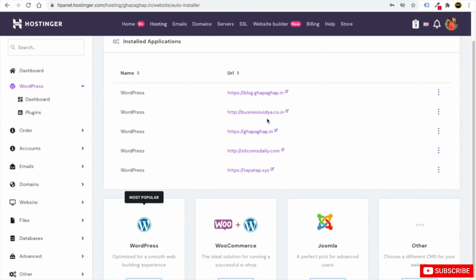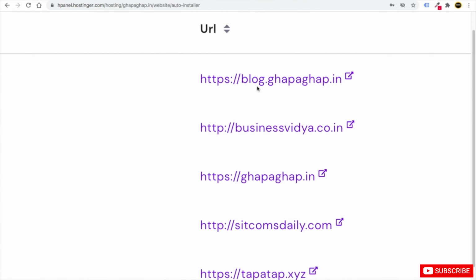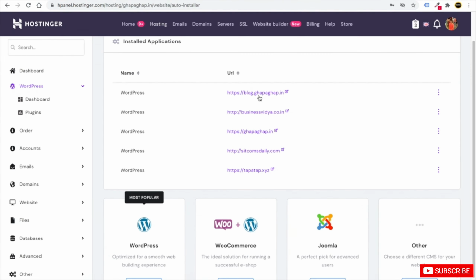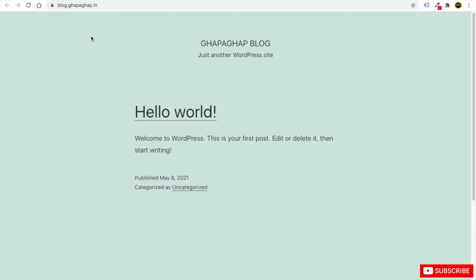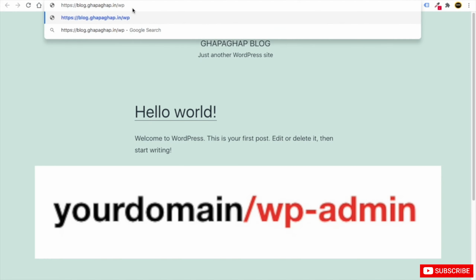So you can see here we have this http://blog.gapagap.in added. If you click here, you will go here. So make sure that if you want to log in inside your website panel or WordPress panel, you have to add at the end of this domain /wp-admin, then click on enter.